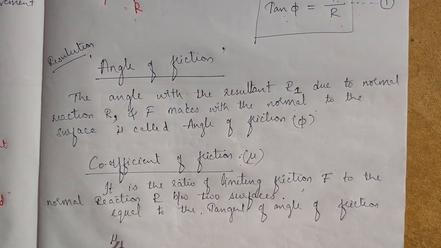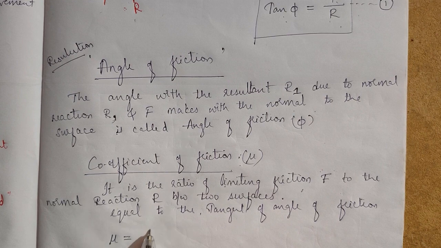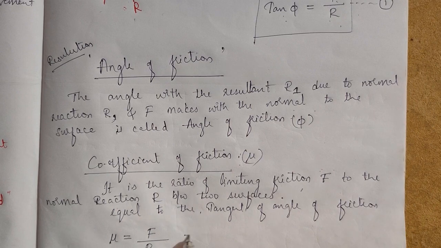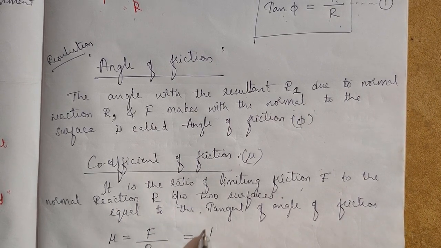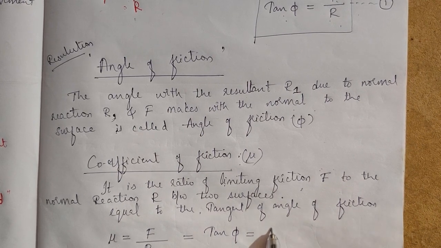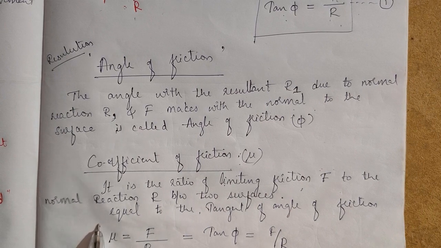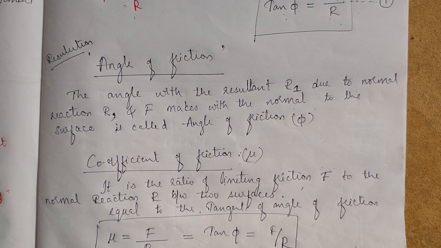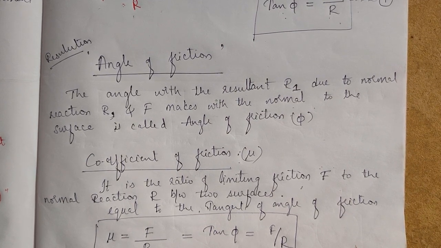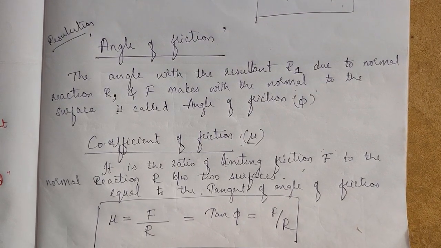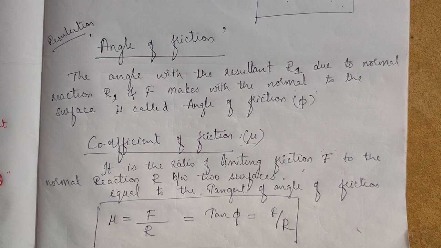So mu is the ratio of limiting friction F to the normal reaction R, and it is equal to tan phi, which is equal to F by R. Keep this relation in mind: the coefficient of friction is equal to the tangent of the angle of friction. Another two items are there, which I will take in the next class. Thank you.